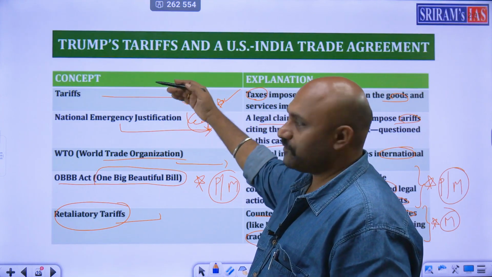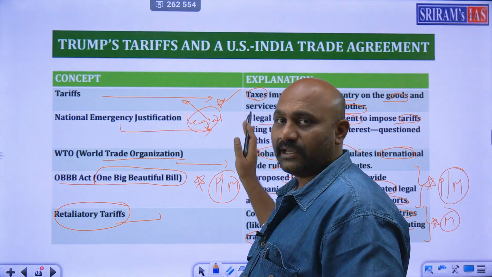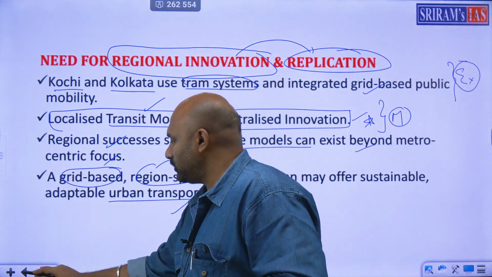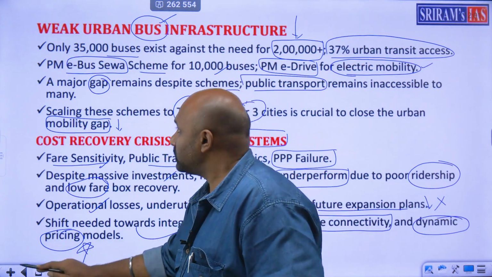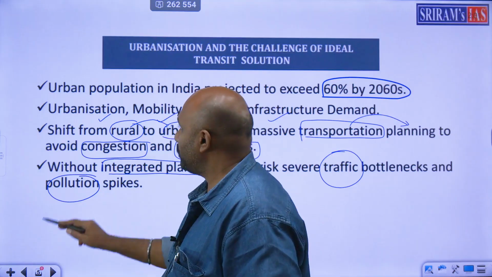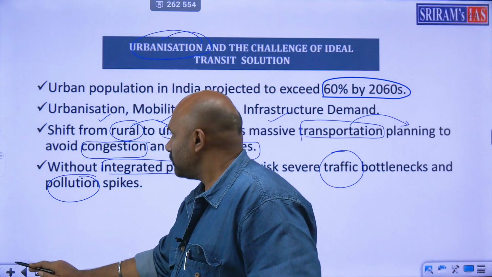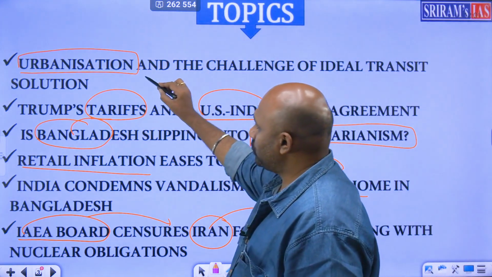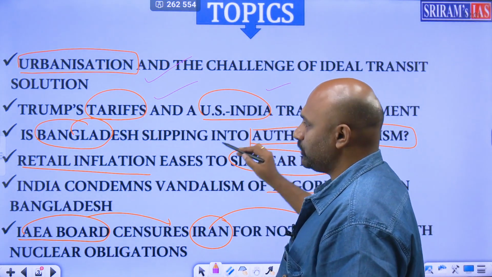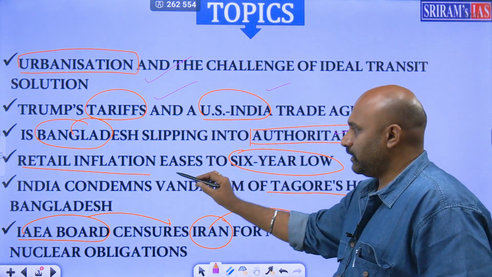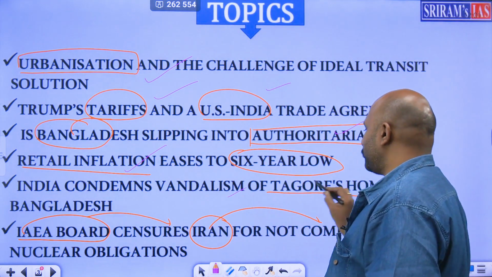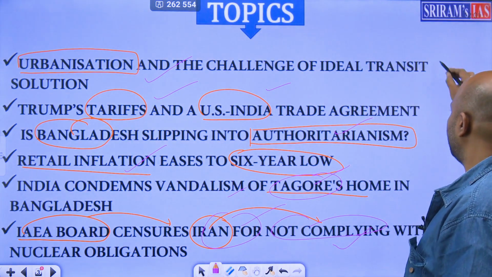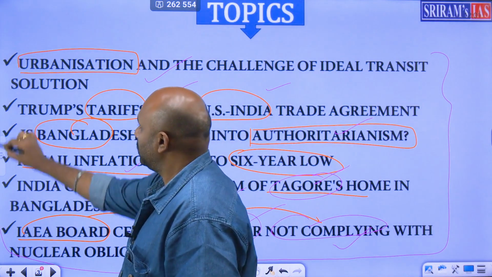Then what do you mean by Trump's tariffs? Concepts are mentioned. Have a glance at this. Impacts have also been mentioned. Then we did the Kochi-Kolkata metro bus. So electric vehicles, funding constraints, urban bus and metro, all these types of things have been done, and the urbanization topic also we have done. A quick review of these topics. Urbanization topic, yes, we have done. Trump tariff issue we have done. India-US, Bangladesh authoritarianism we have done. Retail inflation also we have done. India condemned vandalism of Tagore House also we have done. And Iran for non-compliance also we have done this topic. So these are all the major things for today's newspaper.